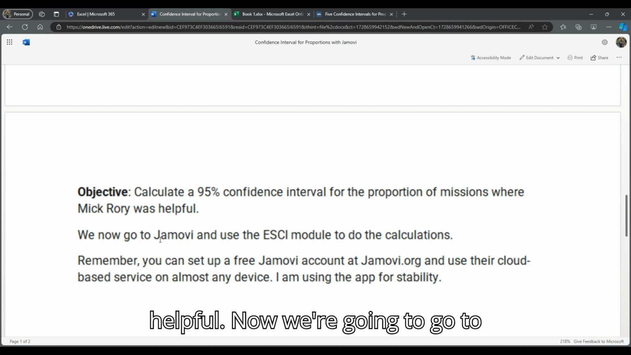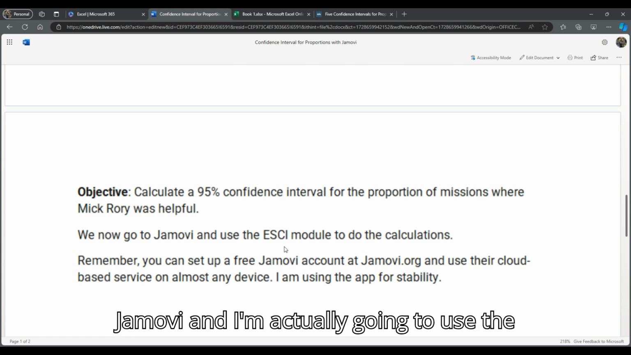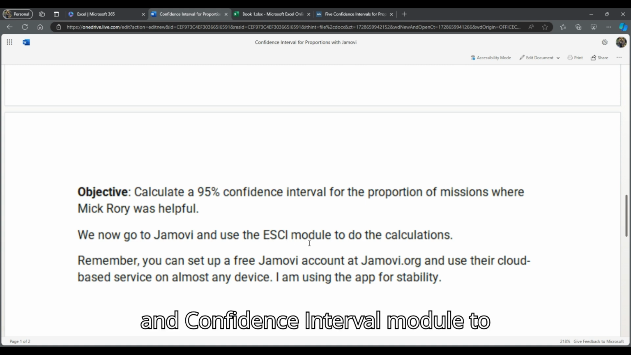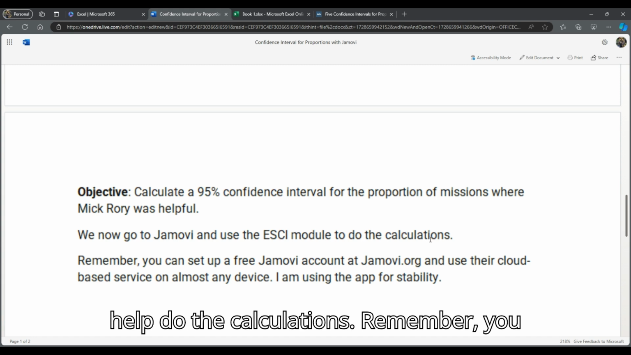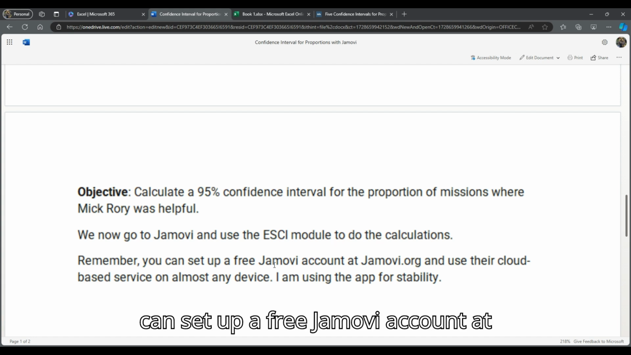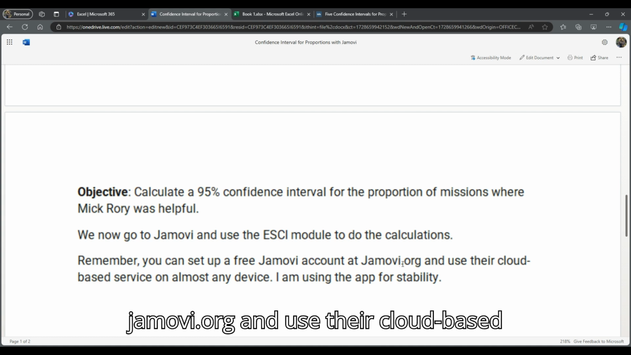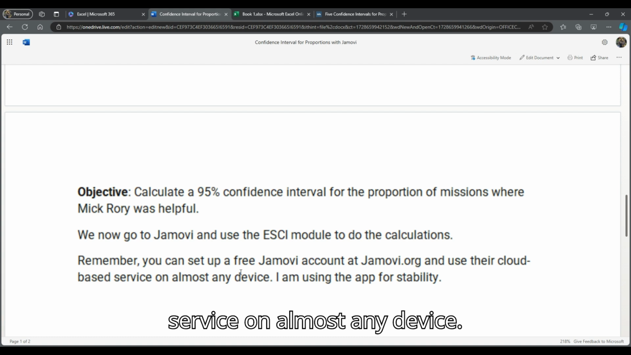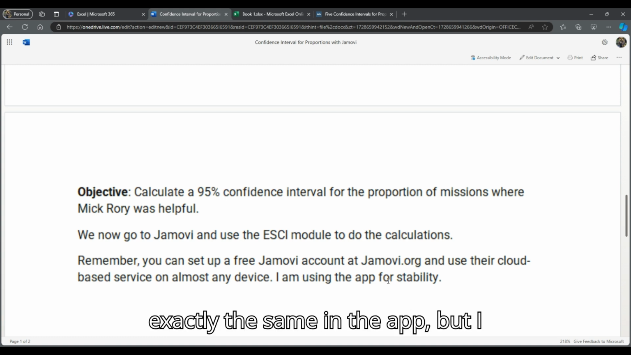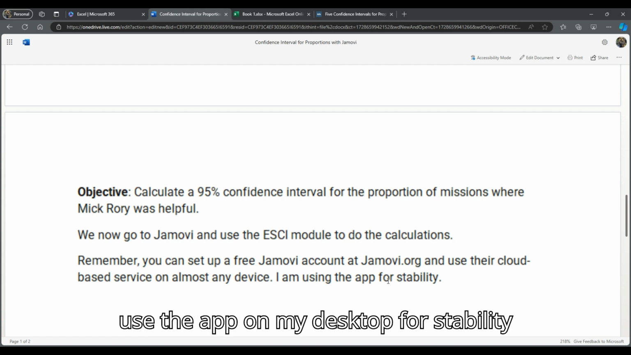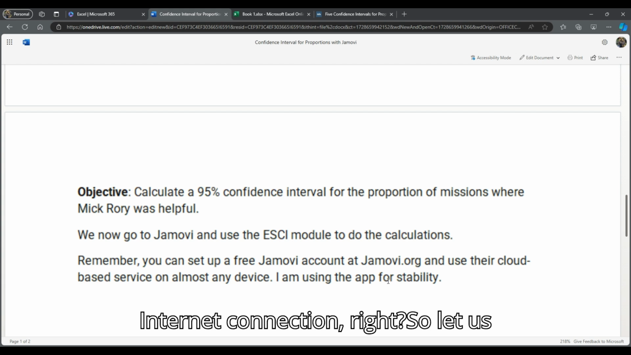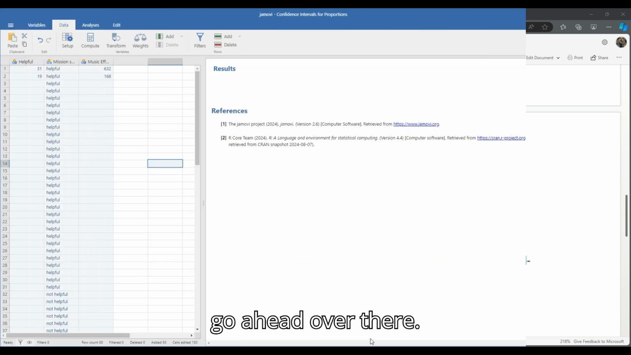was helpful. Now, we're going to go to Jamovi, and I'm actually going to use the ESCI, the Estimation and Confidence Interval module, to help do the calculations. Remember, you can set up a free Jamovi account at jamovi.org and use their cloud-based service on almost any device. I am using the app. It will look exactly the same in the app, but I use the app on my desktop for stability, so I don't have to worry about an internet connection, right? So let us go ahead over there.